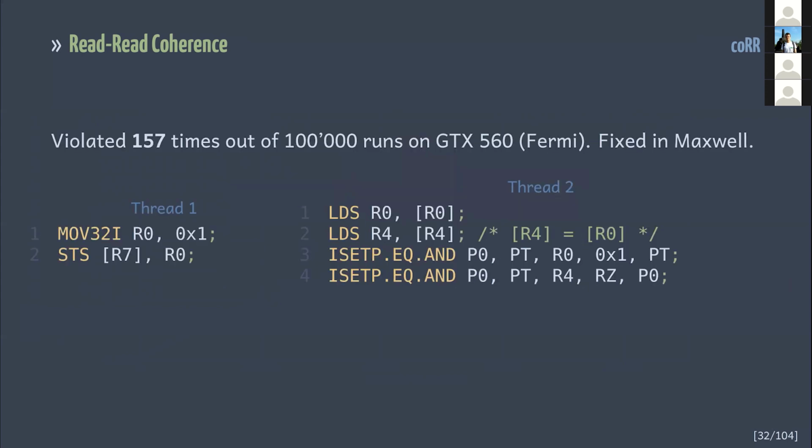Well, this reordering happens quite a few times on my Fermi GPU. This behavior is considered to be a bug and was fixed in Maxwell. But the origin of this issue is quite interesting anyway. To optimize bank conflicts, hardware splits the sets of non-conflicting addresses into groups. This optimization makes it possible for 2 loads of one thread to be reordered if the first load encounters a conflict coming from another thread. In other words, memory ordering issues are a function of workload. It was quite difficult to reproduce this behavior. Until I introduced randomized memory accesses performed by different threads, I hadn't observed ordering issues at all.